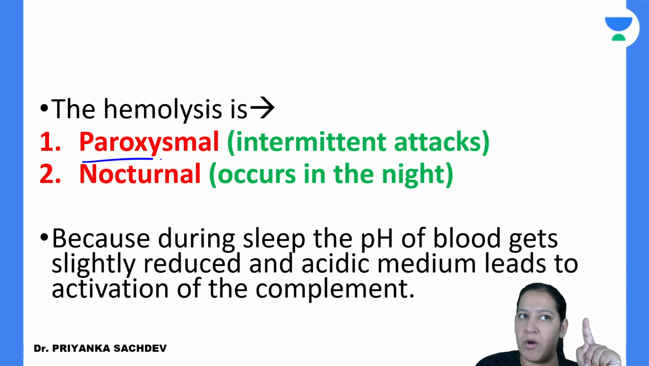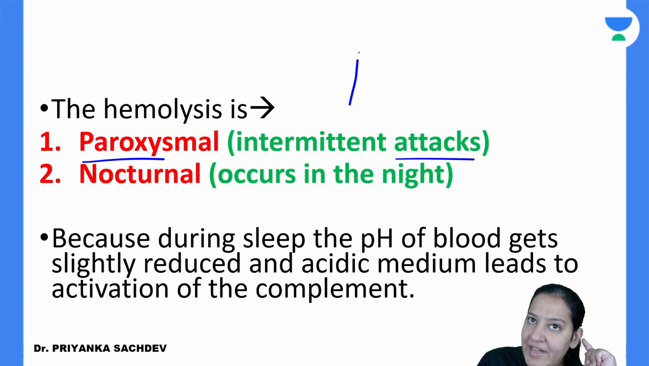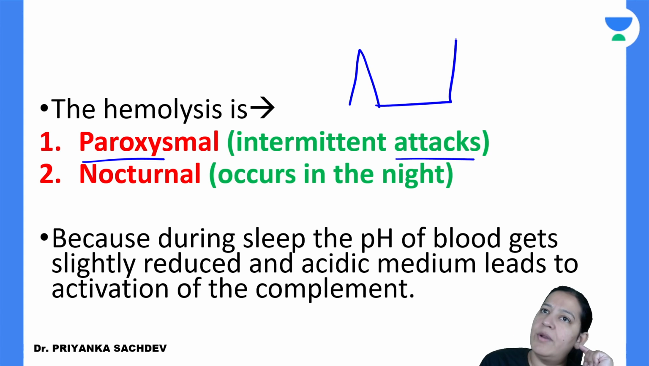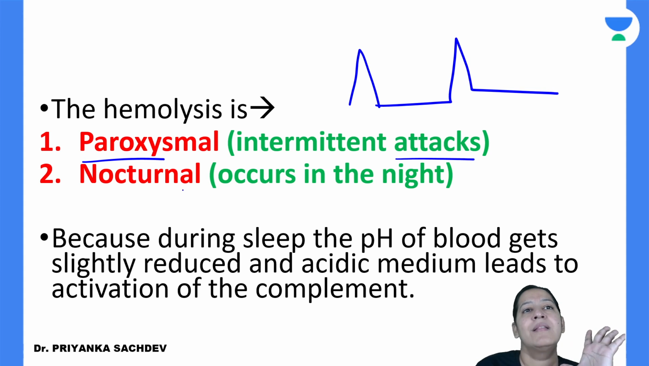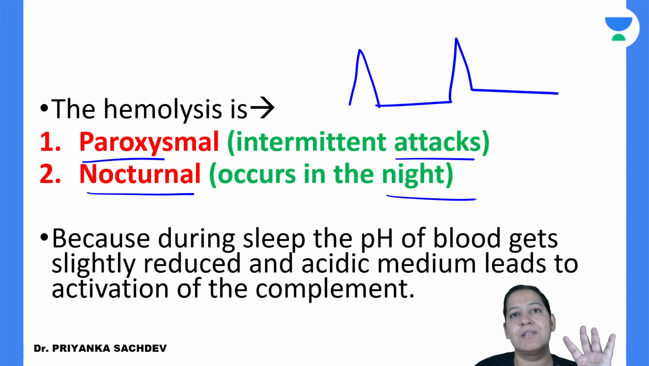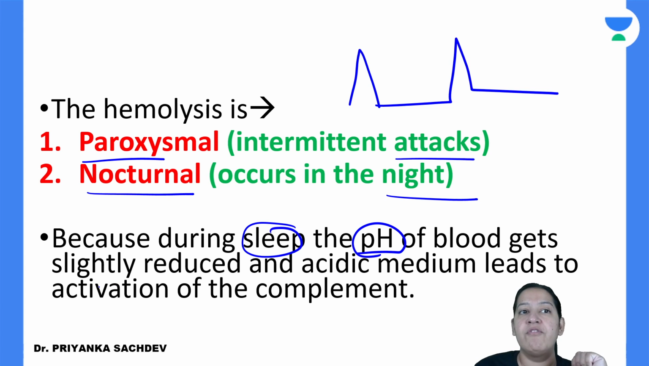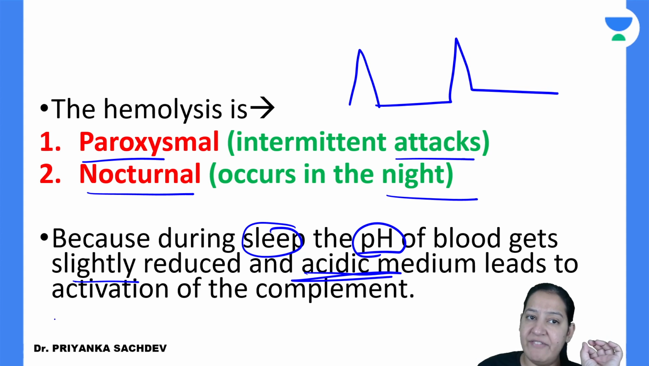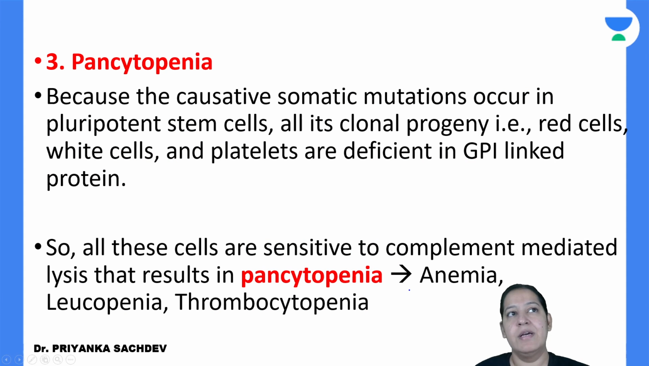And why is it known as paroxysmal? Because the disease is not continuous. It comes in attacks. So during night it is happening, during day it is normal. That is paroxysmal. And nocturnal because it occurs during the night. In night, because during sleep the pH of the blood falls slightly, and blood becomes acidic, which leads to the activation of the complement. So that is the thing.